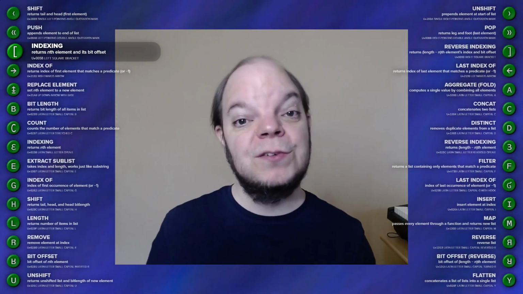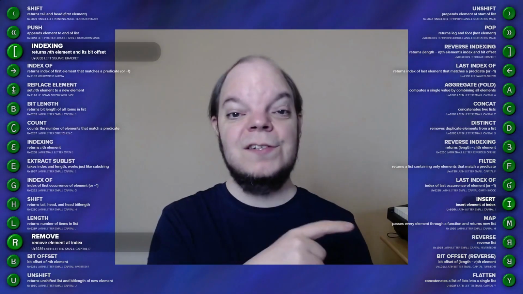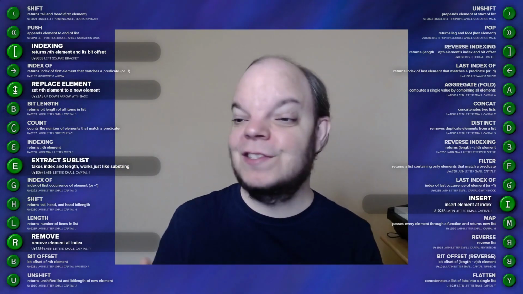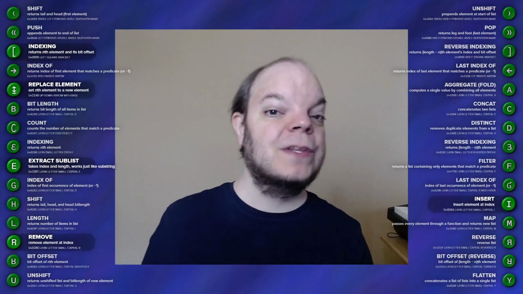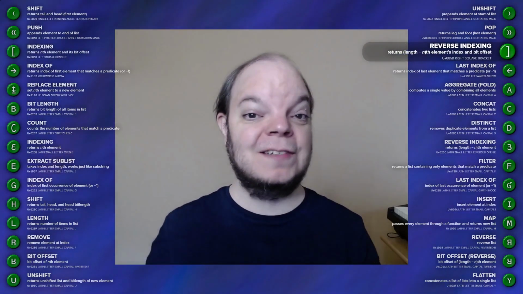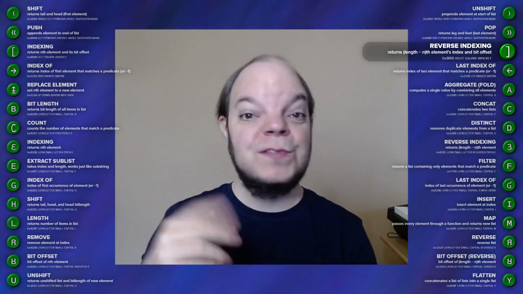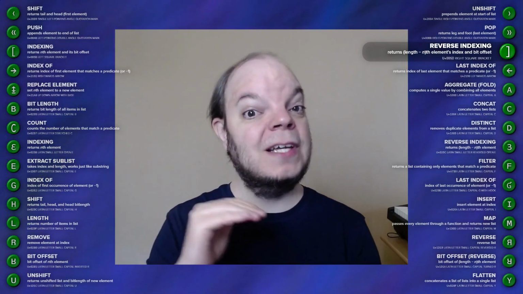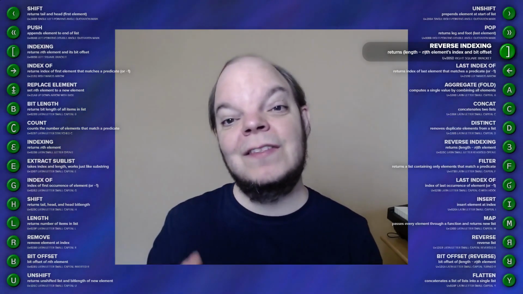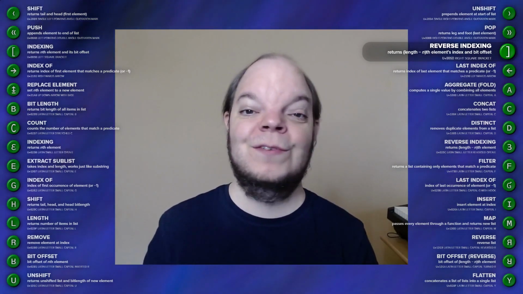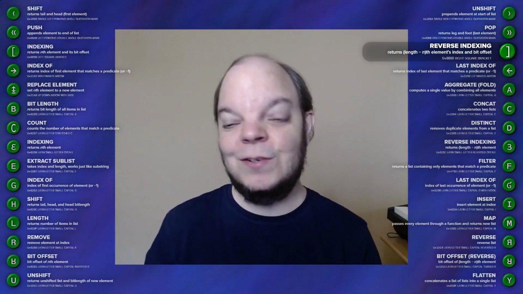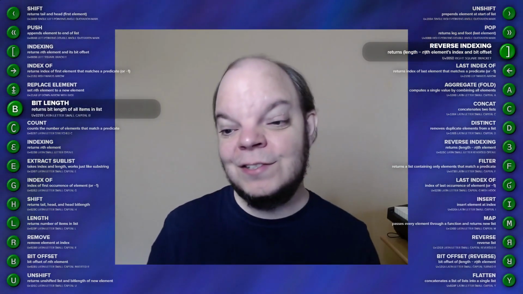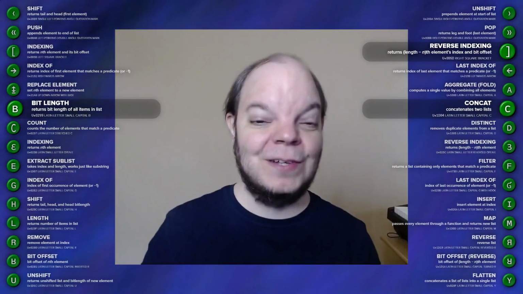And once we know its bit offset, well, we can remove an element, insert an element, replace an element, or even extract a sublist, which is the same as substring but for lists. And with a little trick, we can also implement a reverse indexing function, which basically shifts all of the elements out of the list all the way until it reaches the end, and then it starts counting from the innermost recursive call upwards. And that way we can find where, for example, the 5th last element is. And of course, if you look for the 0th last element, well, then you know the bit length of the list, and then you can easily concatenate 2 lists and all sorts of other things.